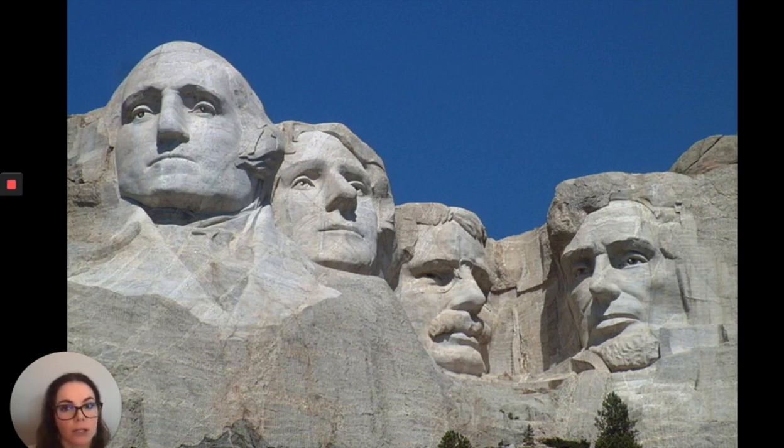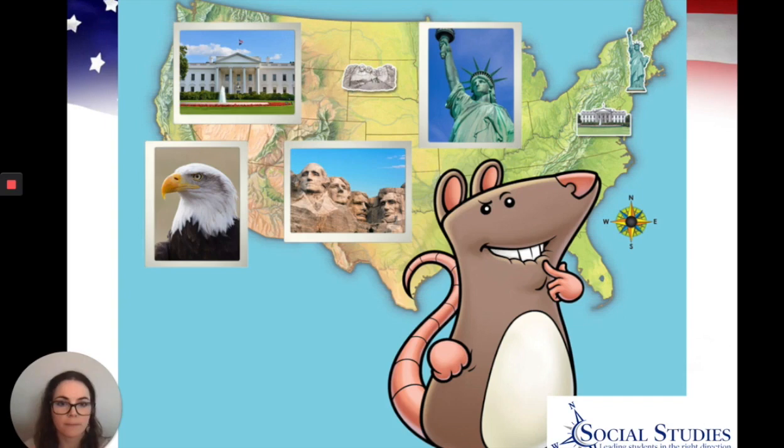Now, I have a harder question for you. Do you remember who these guys are? They're really big, aren't they? These are some very important presidents. We've got George Washington and Thomas Jefferson and Theodore Roosevelt, and finally Abraham Lincoln all the way over there on the right. Do you remember where Mount Rushmore is located? This is hard. All the way in the Black Hills of South Dakota, so kind of far from Tennessee. This is the state of South Dakota, and we are down here in Tennessee.